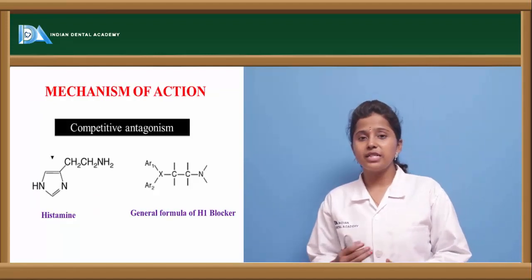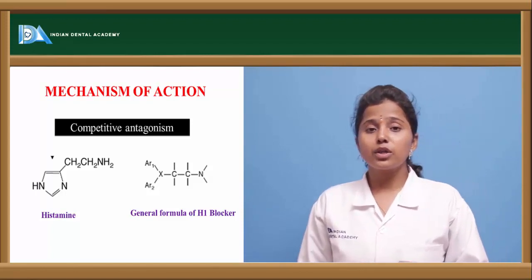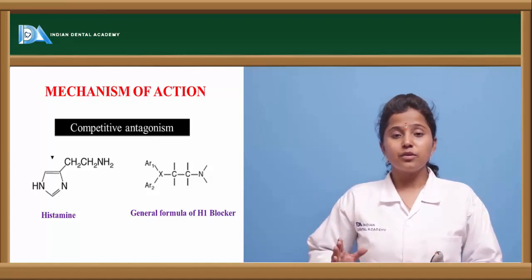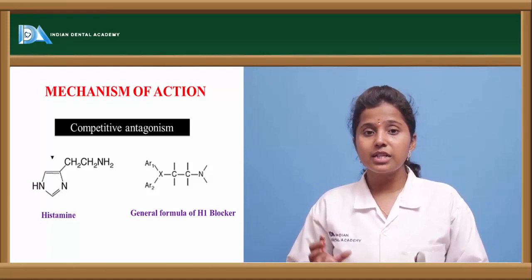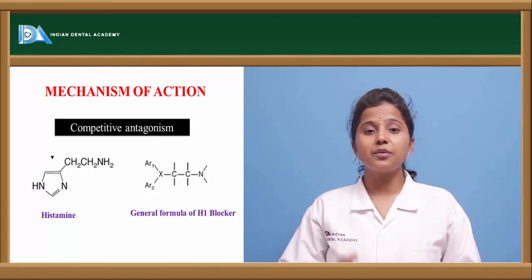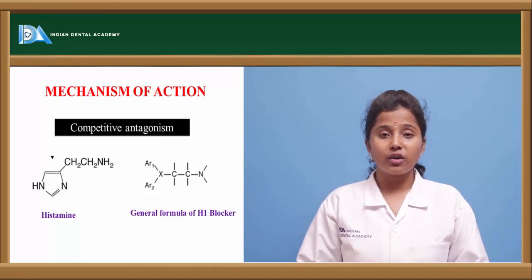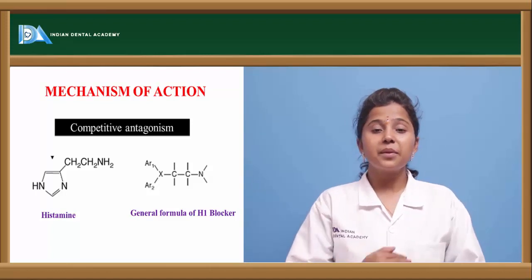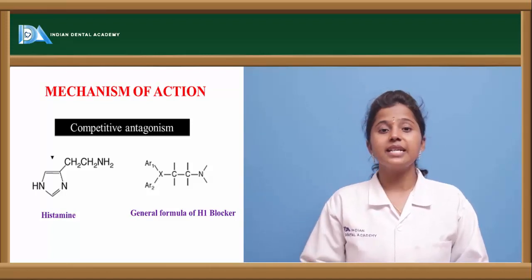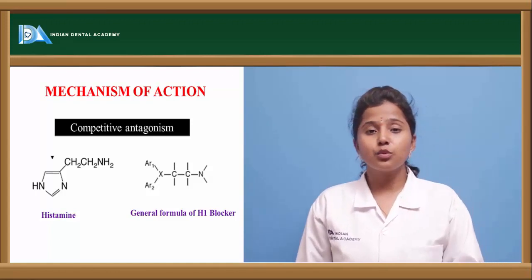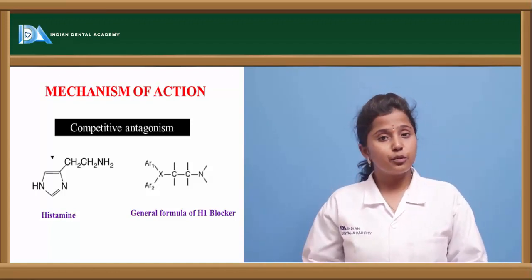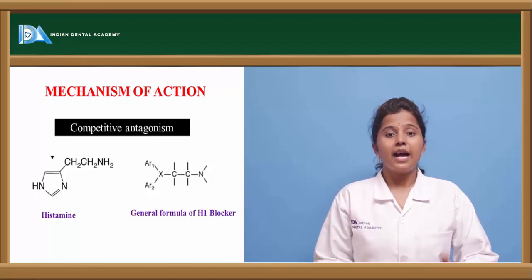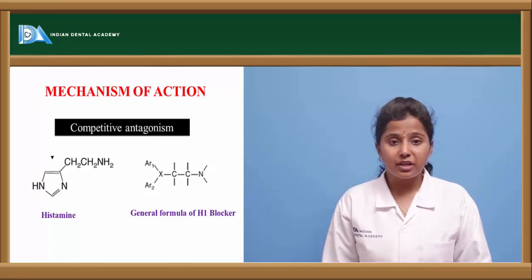Let us see the mechanism of these histamine receptor antagonists. They produce competitive antagonism. Competitive antagonism indicates that these histamine receptor antagonists compete with the histamine agonists in binding to the histamine receptors and exert their actions. If, suppose, H1 receptor agonists are there, the H1 receptor antagonists prevent the H1 receptor agonists from binding to the H1 receptors, and thereby they produce antihistaminergic effect.